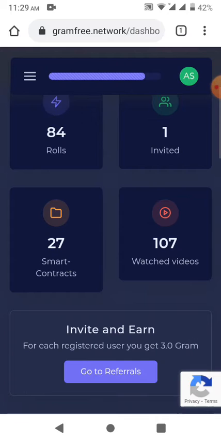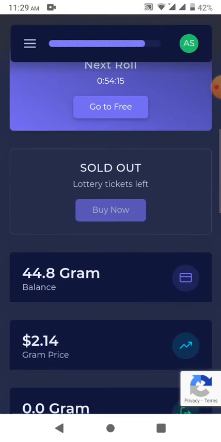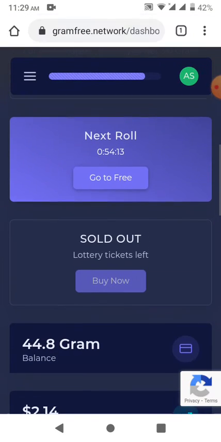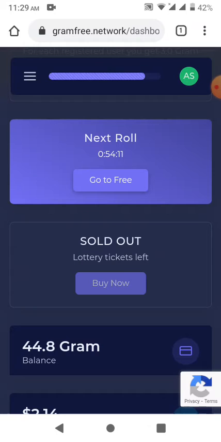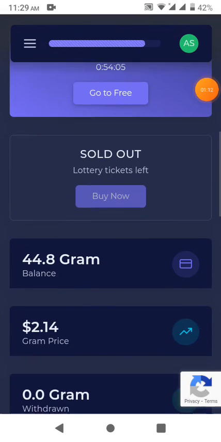And here is the first step, and the first step is earning, second, third, and fourth, for every step. And here is another thing, the lottery tickets. We can also buy our lottery tickets from here.